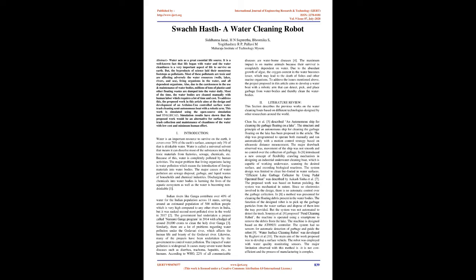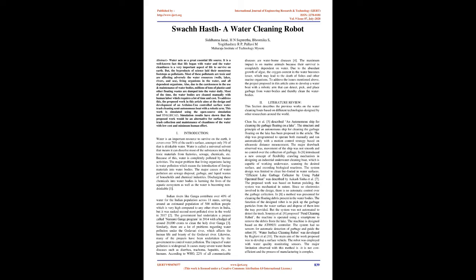Indian rivers like Ganga contribute over 40% of water for the Indian population across 11 states, serving an estimated population of around 500 million people, which is very high compared to any other river in India, but it was ranked the second most polluted river in the world in 2017. The government undertook a project called the Namami Gange program in 2014 with a budget of around 20,000 crores to clean the holy river Ganga. Similarly, there are a lot of problems regarding water pollution in the Godavari River, which affects human life and the beauty of the Godavari River. Likewise, many projects have been undertaken by the government to control water pollution.